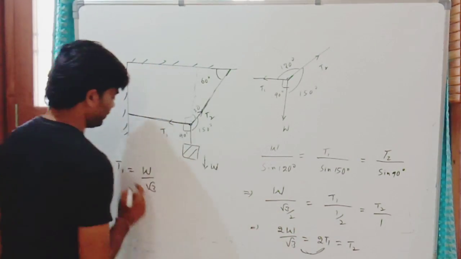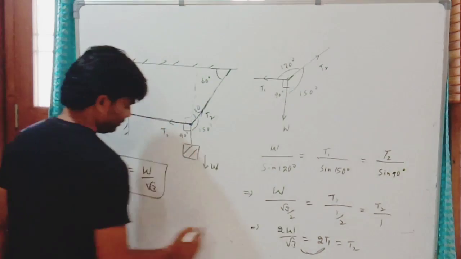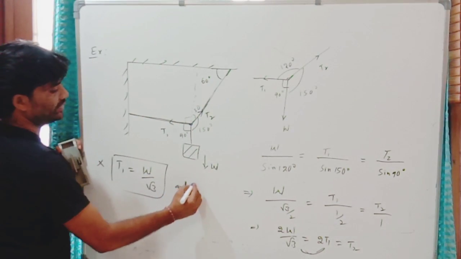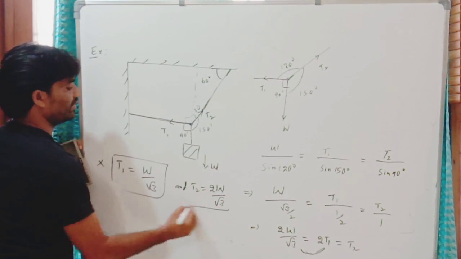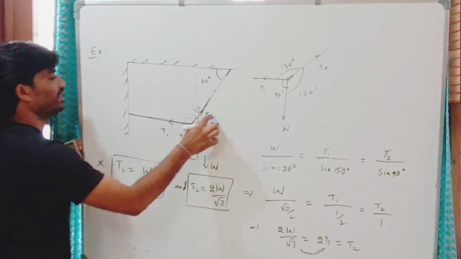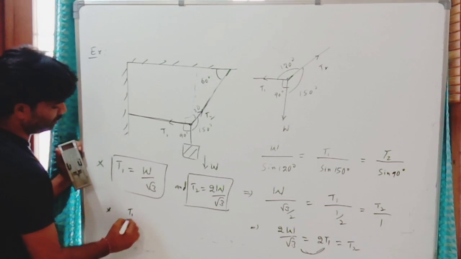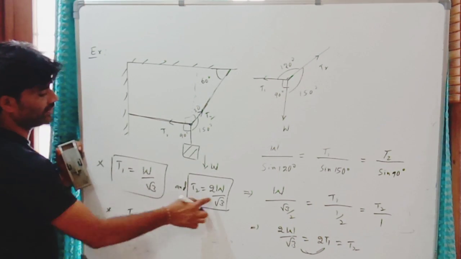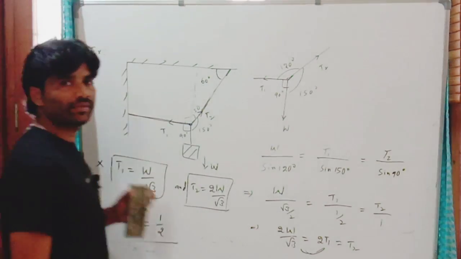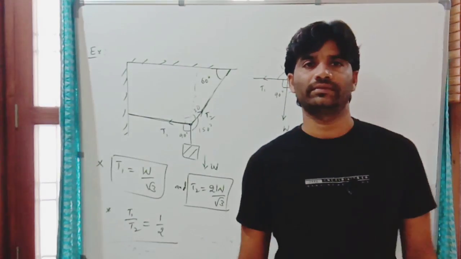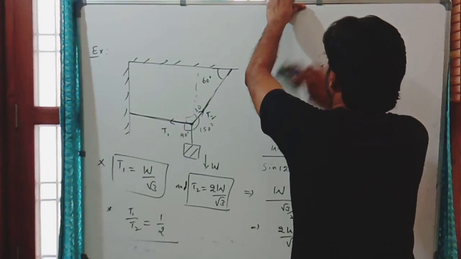If I equate these two, T2 is equal to 2W by root 3. These are the tensions in these two strings. Or you can also write T1 by T2 is what? This divided by this gives 1 by 2. Clear? One more, you can see the similar model.